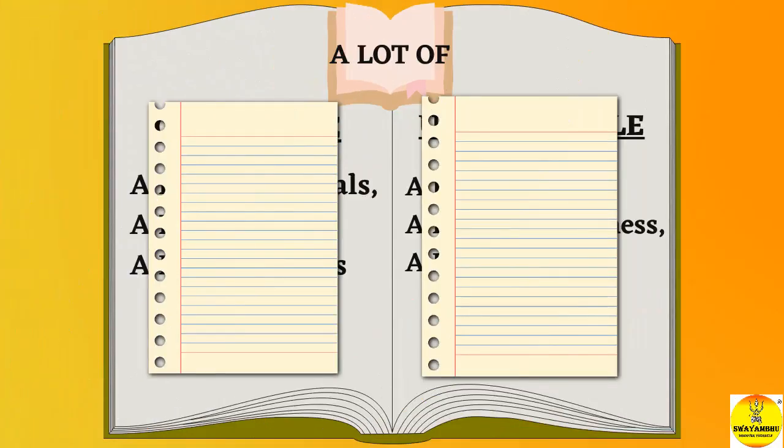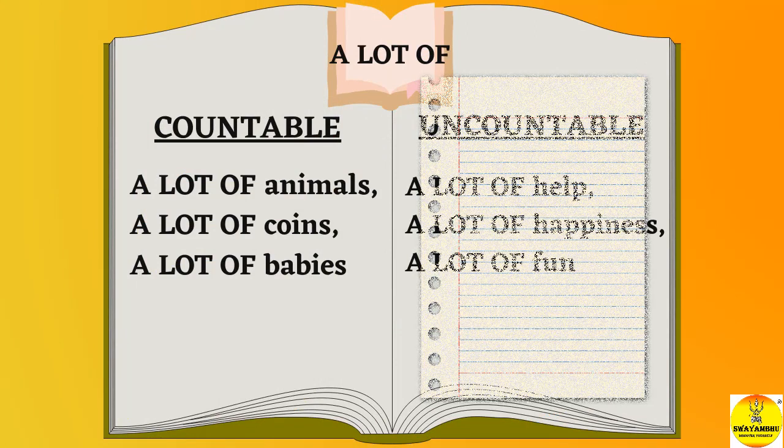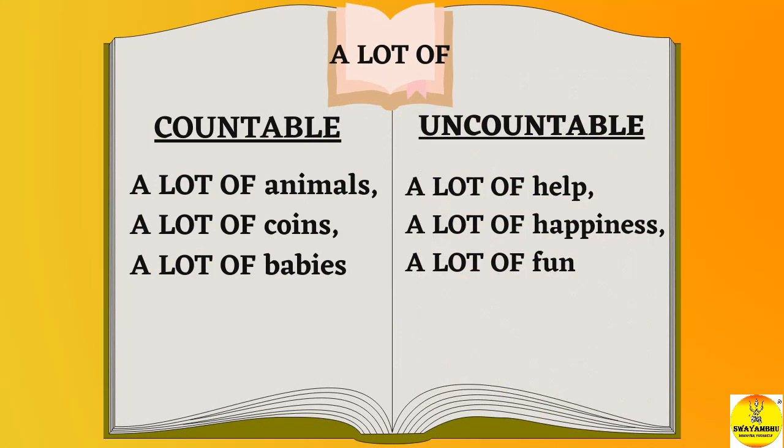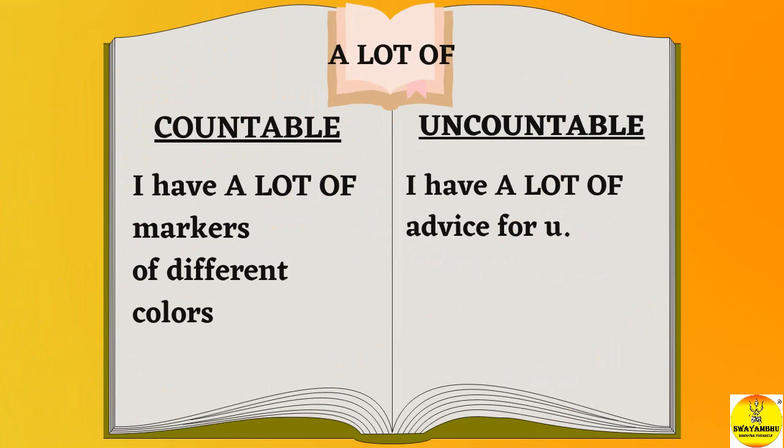A lot of. Countable: a lot of animals, a lot of coins, a lot of babies. Uncountable: a lot of help, a lot of happiness, a lot of fun. I have a lot of markers of different colors. I have a lot of advice for you.